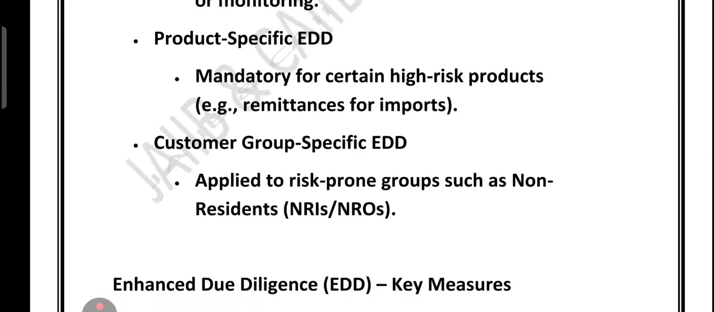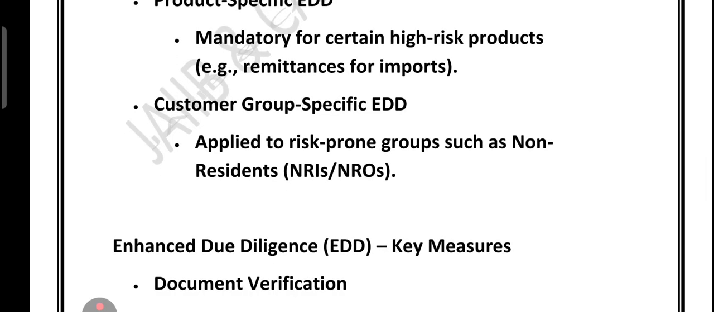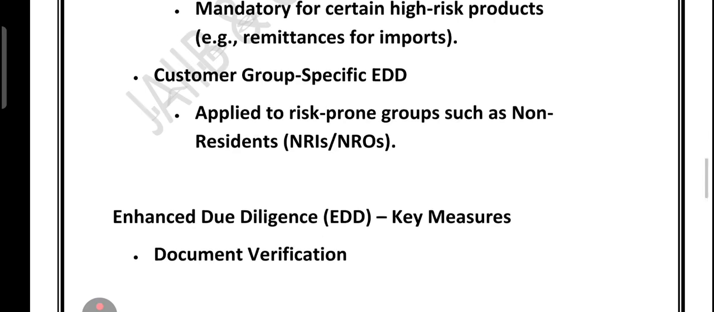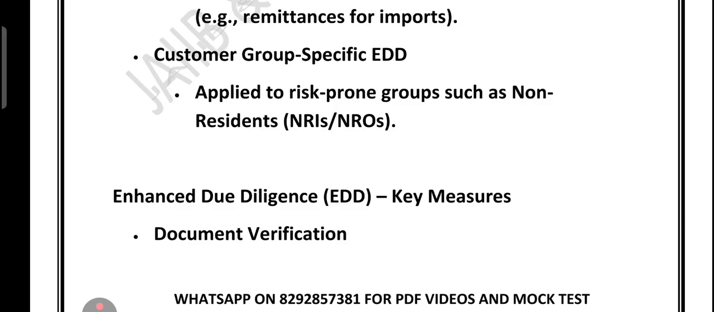Then the second category we have is customer group specific EDD. This applies to risk prone groups like non-residents, like NRI, NRO. So in short we can say banks relax norms for low income customers but apply EDD for high risk customers or products to manage AML and CFT efficiently.